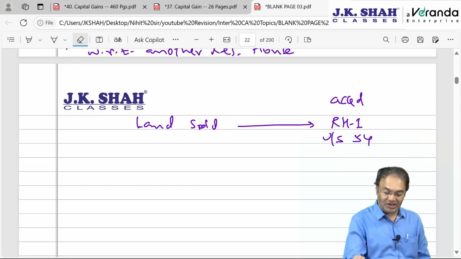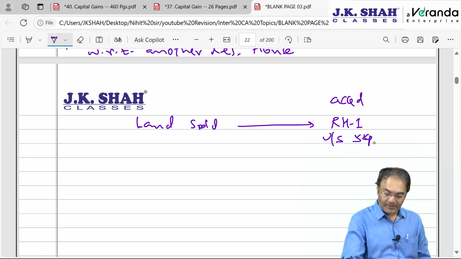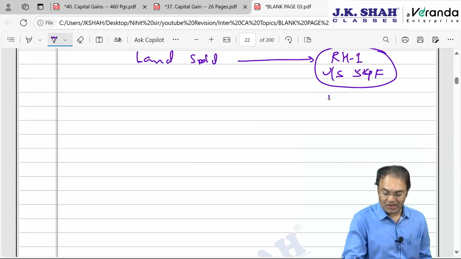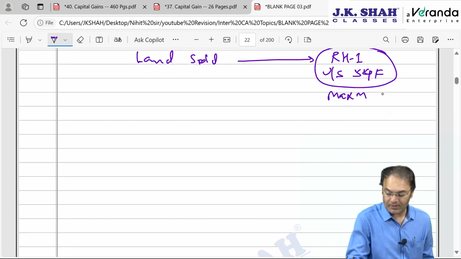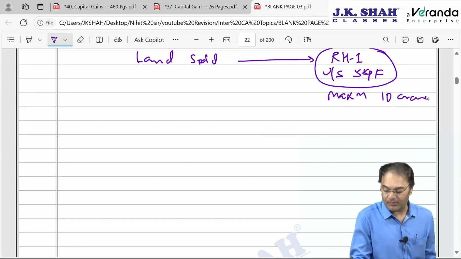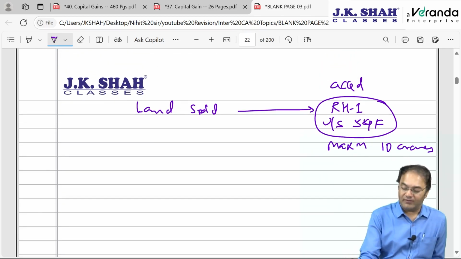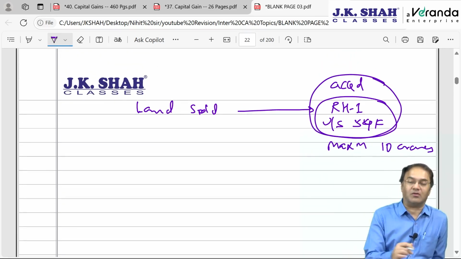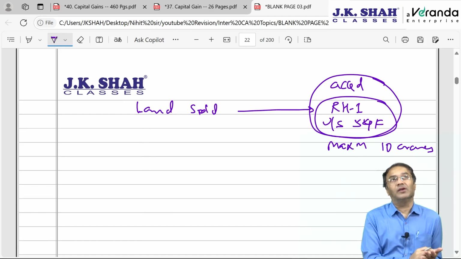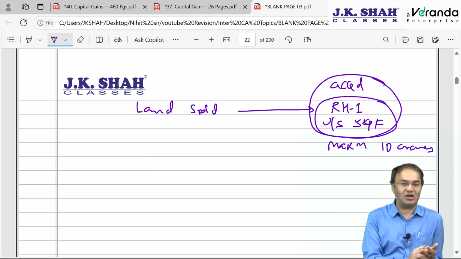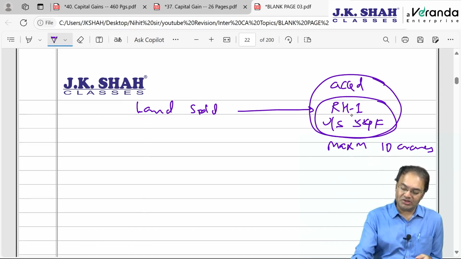This is RH, means residential house. Max 10 crore. Agreed, no problem. Now, apart from this particular house which is newly acquired or newly constructed for the purpose of claiming exemption under section 54F, ignore this house.